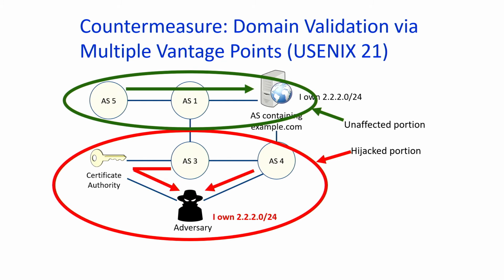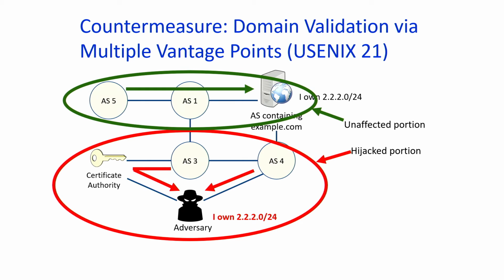So these attacks motivated us to think about the design of secure countermeasures to strengthen the domain validation protocol. And for that, we leveraged an insight that the typical type of routing attacks on the internet have an impact that is localized. So what do I mean by that? If you are the owner of, say, a domain, example.com, and it's hosted at a particular internet prefix, typically if the adversary advertises the same prefix, the internet is split.